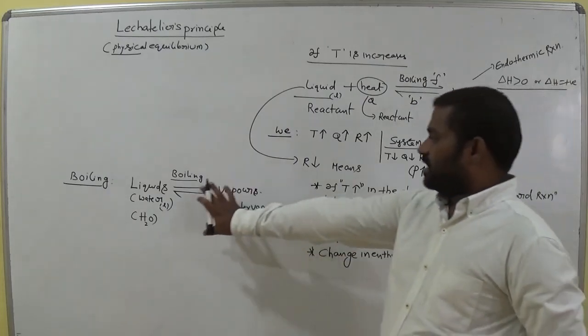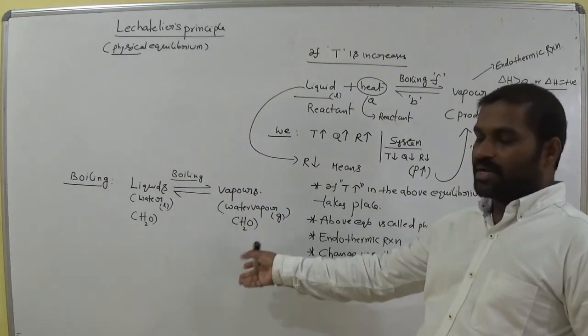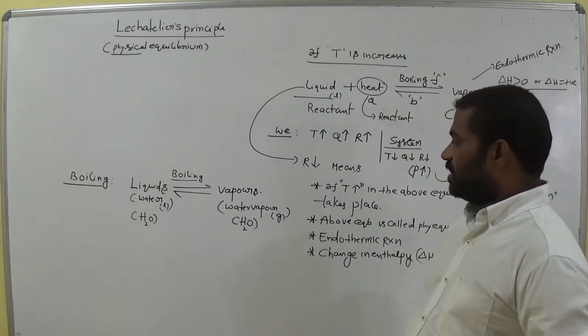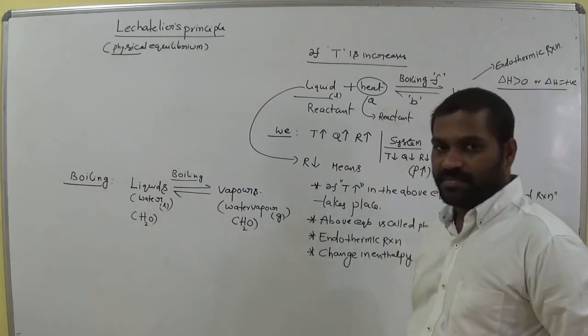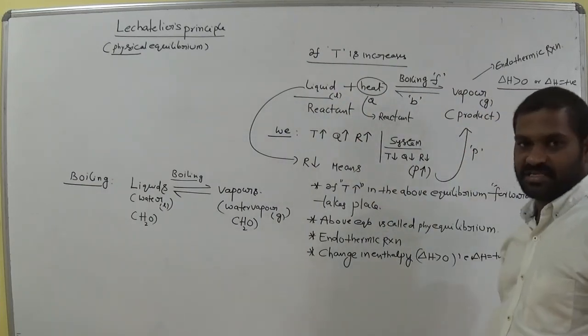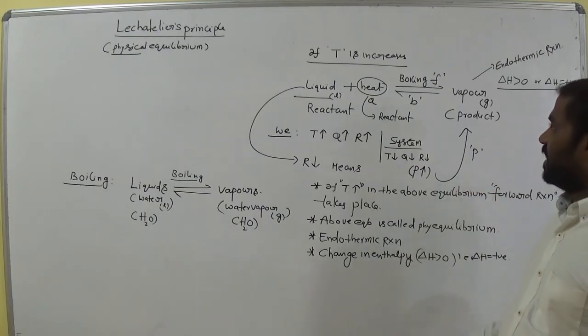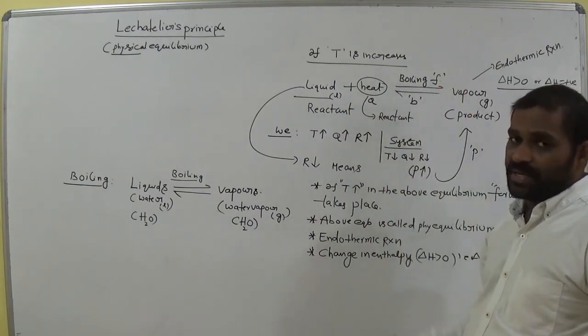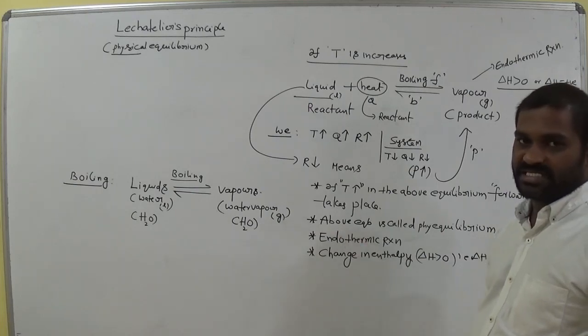So boiling means liquid is converted to vapor. The temperature is called the boiling point, and it is clearly a physical equilibrium. So at high temperature, what is the direction of the reaction? It is clearly the forward direction. Endothermic reaction means, so how does liquid convert to vapor? By offering some heat energy, or not?